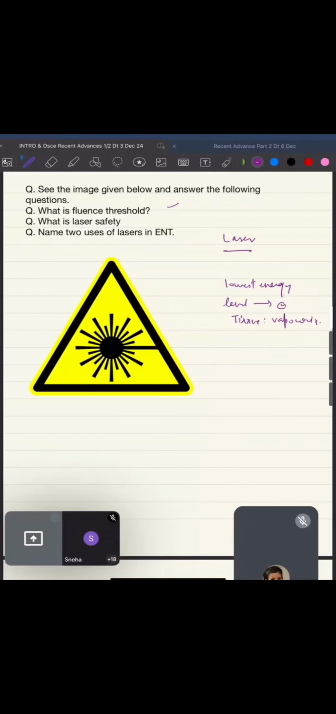Okay, now laser safety we all know. There's no fun in telling. We all remember those laser safety protocols: outside the OT where it is going on, there will be a board stating that laser surgery is going on, the room should be dark, people should be using goggles. Okay, that laser safety tube should be there, a fire extinguisher should be there, and that area should be covered with wet gauze pieces and all that you have to answer. Okay, now what are the 2 uses of laser in ENT? You know very well. You can answer stapes surgery, laryngeal surgery, XYZ, whatever you want to answer, please answer it.